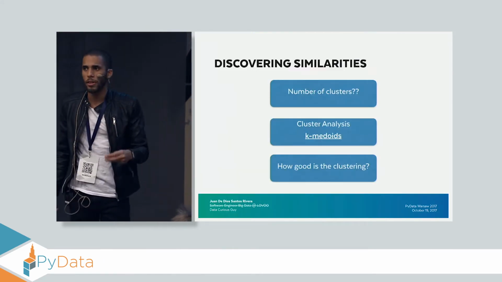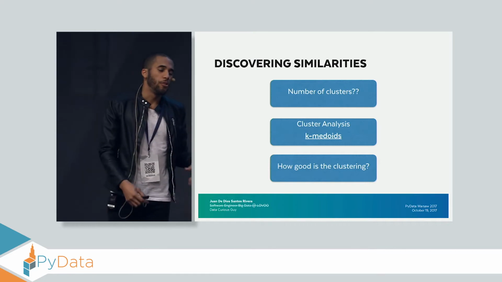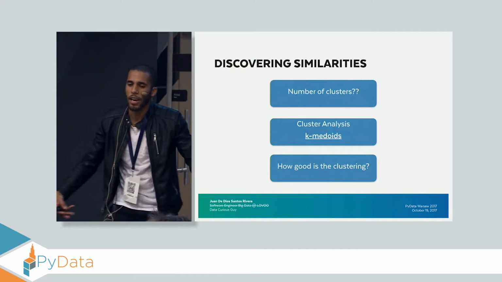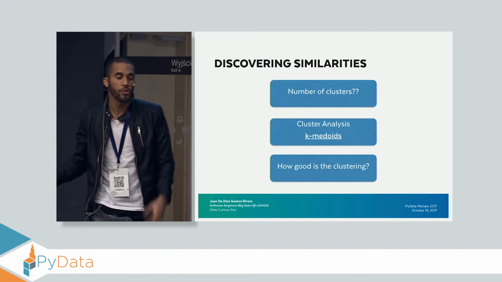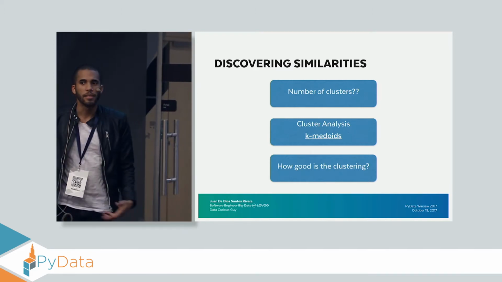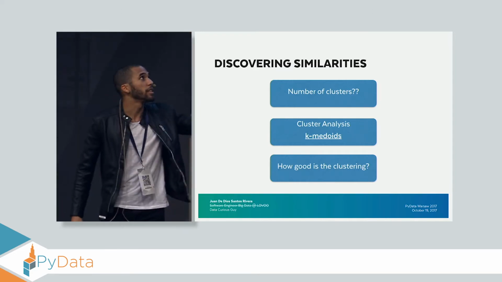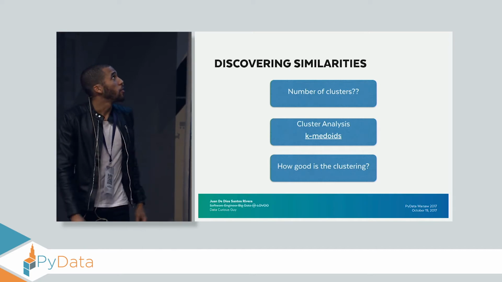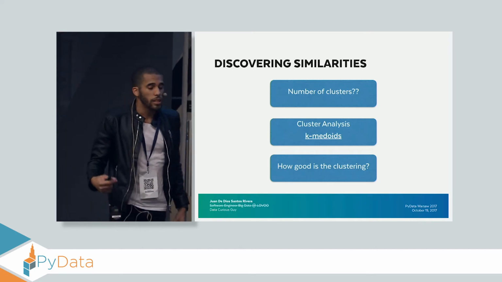And I divide this part into 3 different sections. First, the number of clusters: how many clusters I have to use, what is the best number of clusters. Then the cluster analysis, and here I cluster my data using K-medoids, which is the model I use. And then, how good is the clustering?